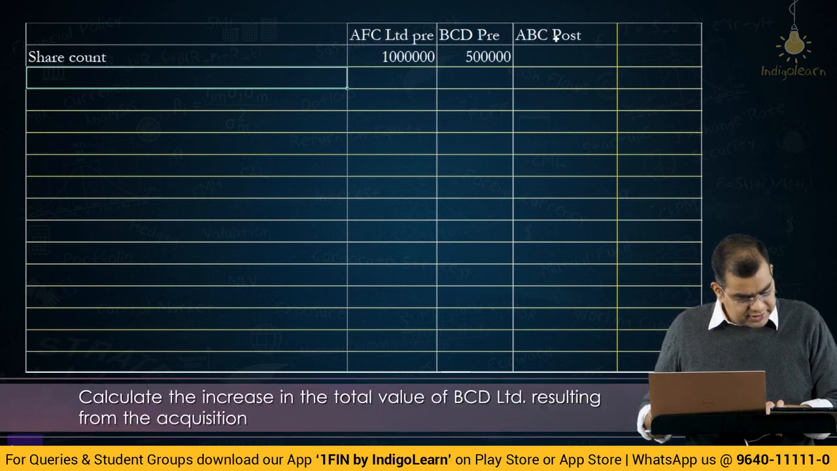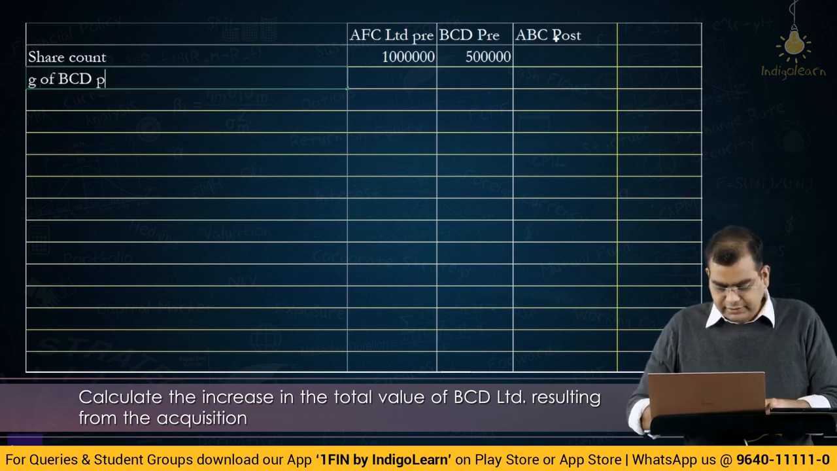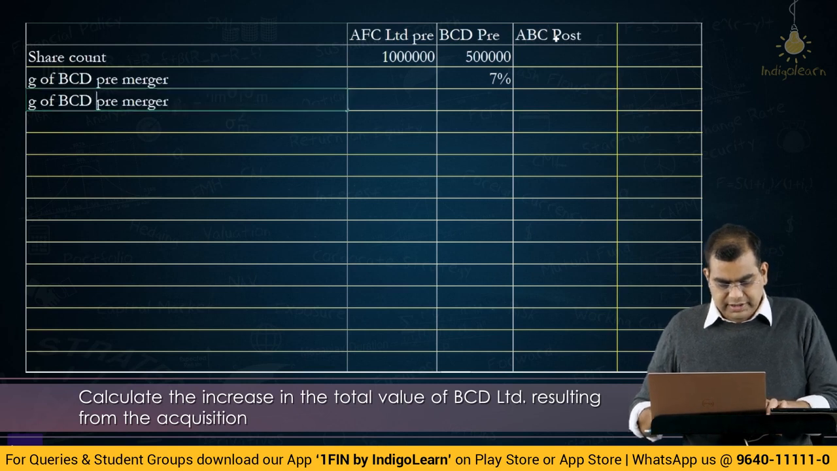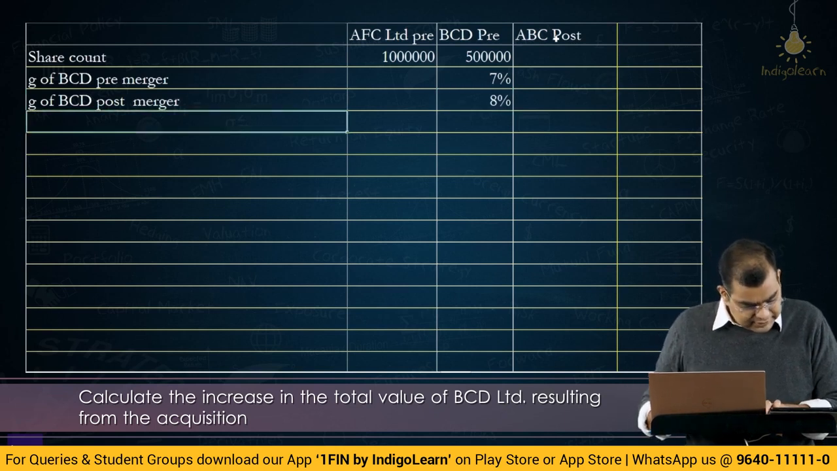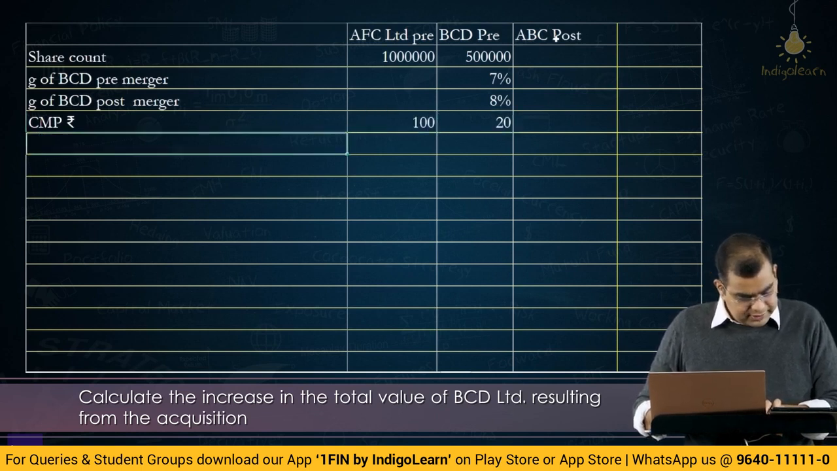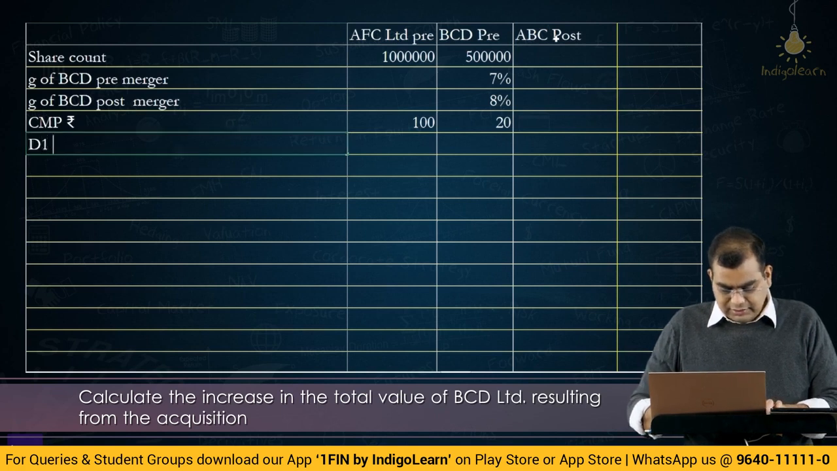Calculate the increase in value of BCD resulting from acquisition in the following conditions. Expected growth rate: G of BCD pre-merger is 7%. G of the same BCD post-merger is 8%. Then current market price in rupees is 120, and D1 of BCD is given as 0.6. This is also in rupees.